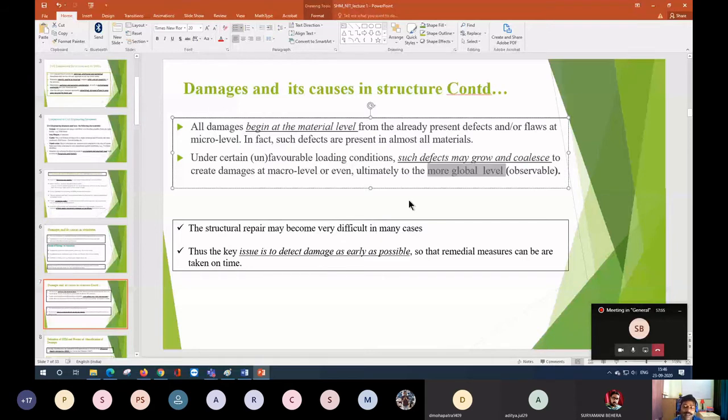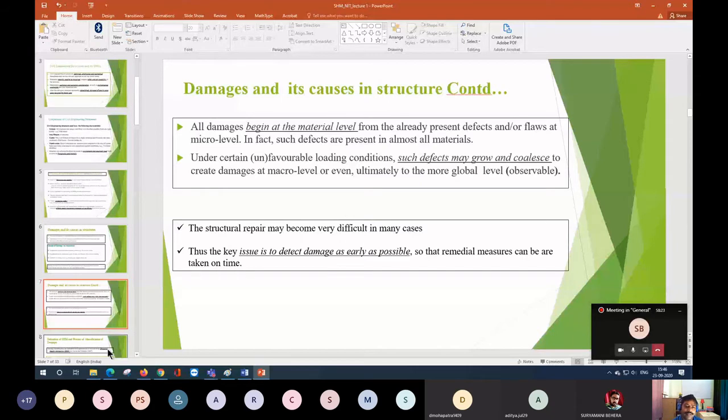In all those cases your amount of damage is very high. If the damage is very high, there is no need to apply an inverse algorithm. You can directly go and see the damage. So our main job in the health monitoring technique is to detect the damage at an early stage so that it does not reach the global level and impact the performance of the structure.